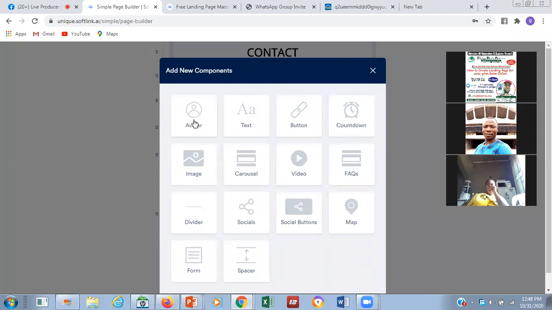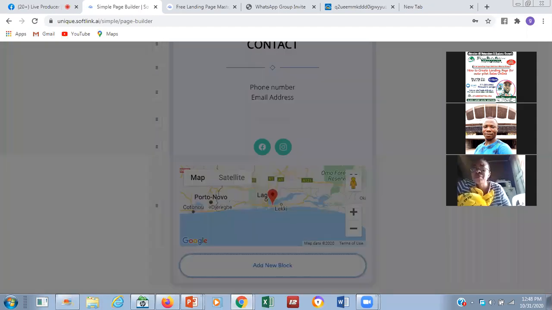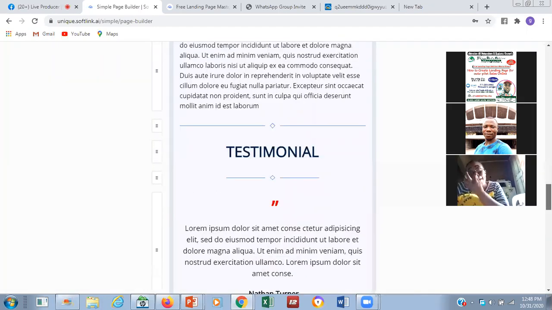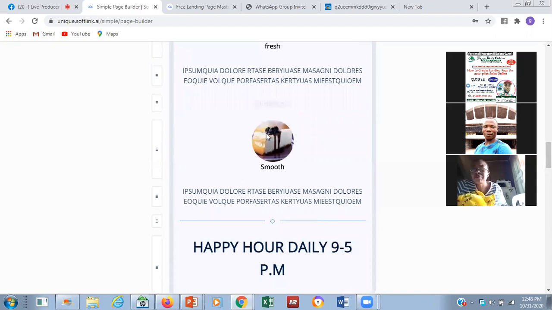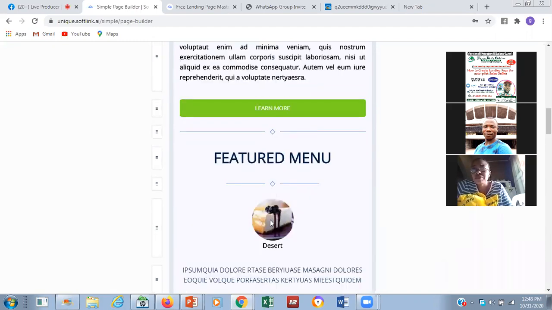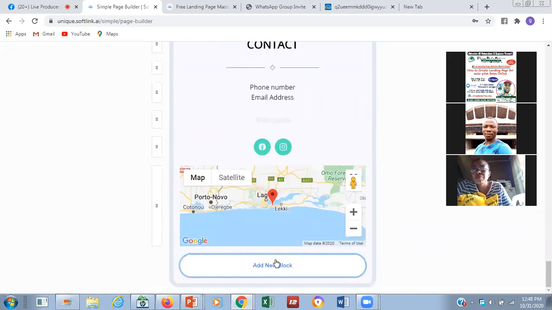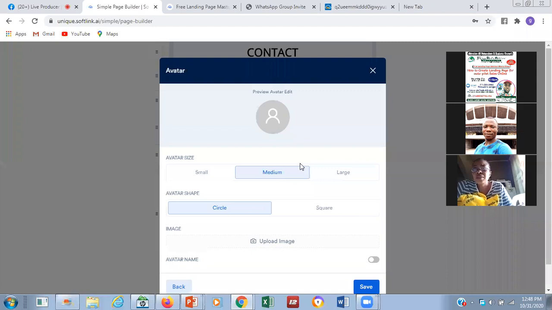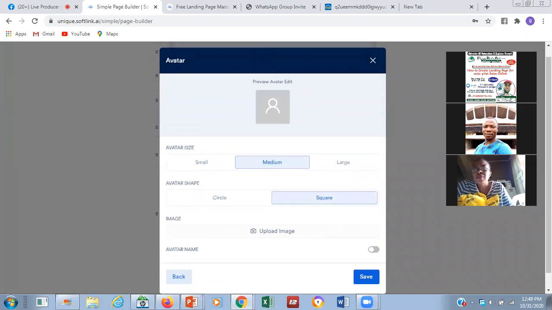This is avatar. I'm going to show you how avatar looks like. This particular thing they created is called avatar. Say you want to put an image here for a testimony, this is where you need avatar. If you want to change this person, let's create one. We call it avatar. You can see this avatar lets you choose small or medium, circle or square. We are picking square. We want it to be square.